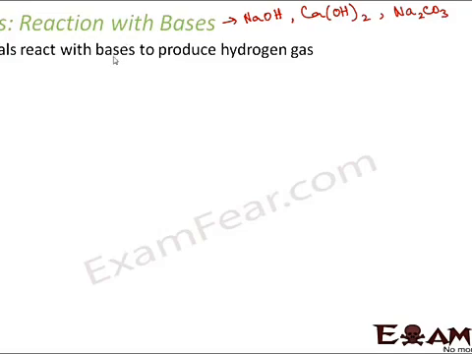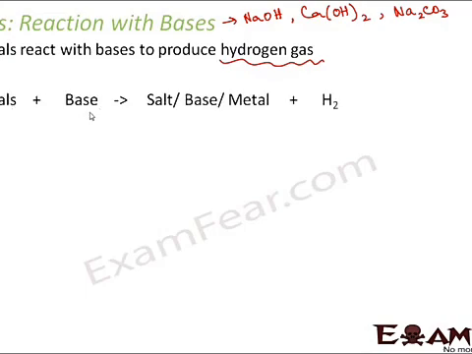Now metals react with bases to produce hydrogen gas. So here also you see, with acids also metals have a tendency to produce hydrogen gas. But if the acid is a very strong oxidizing agent, then instead of hydrogen gas they produce water. So in this case, how do they react with bases? Let us try to see that.